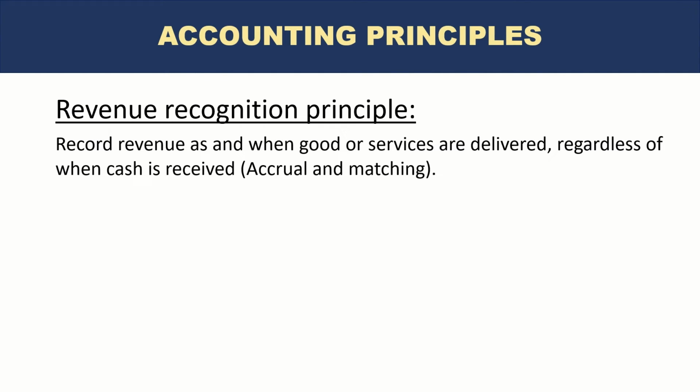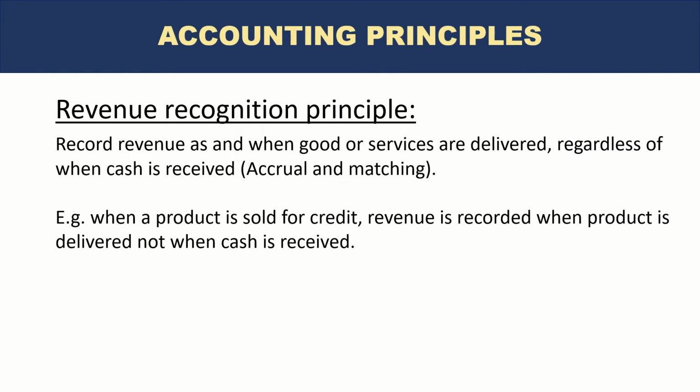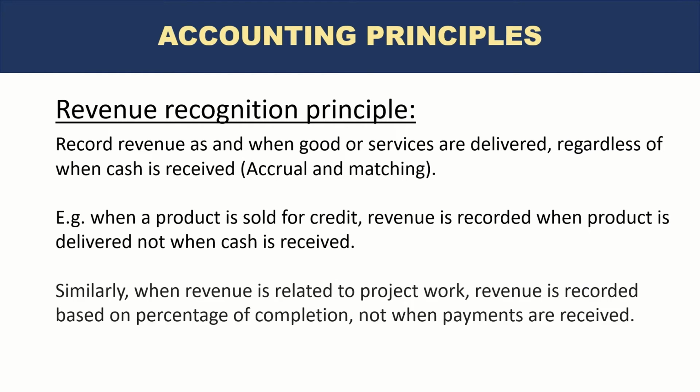Revenue recognition principle. The principle states that we have to record revenue as and when goods or services are delivered, regardless of when cash is received. So it's a combination of accrual and matching, focusing on revenue. An example is when a product is sold on credit, revenue is recorded when the product is delivered, not when cash is received. Similarly, when revenue is related to project work, a long project that takes some time to complete, revenue is recorded based on percentage of completion, not when payments are received.